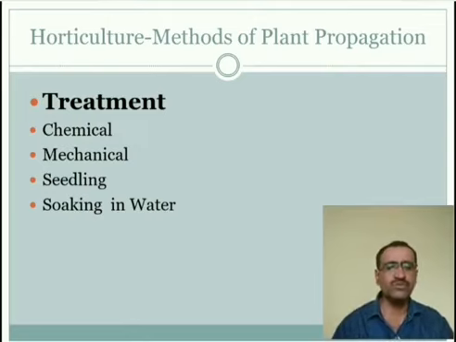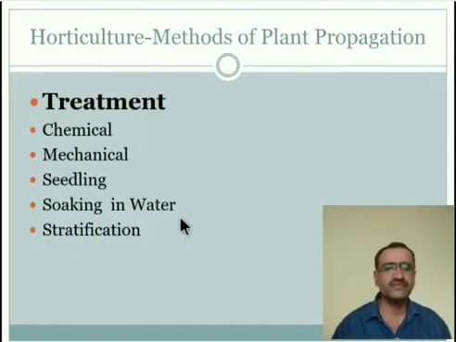For example, gulmohar, peas, bean and cassia mostly use this treatment. Seeds can be soaked overnight, or for 12 to 24 hours as per the seed, and when the seed coat is softened they are used for sowing.